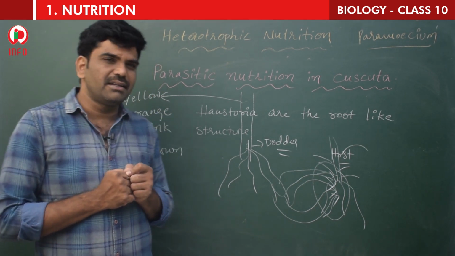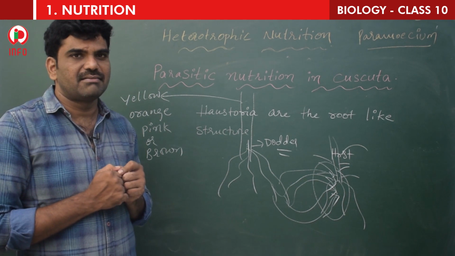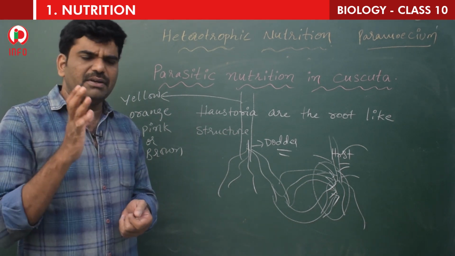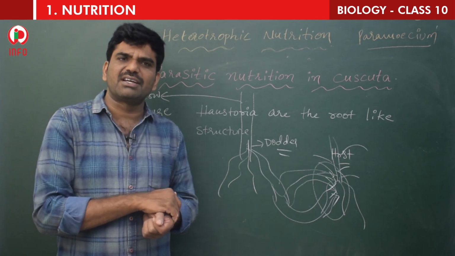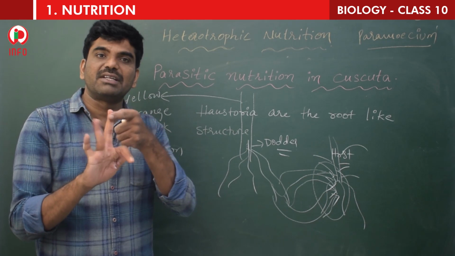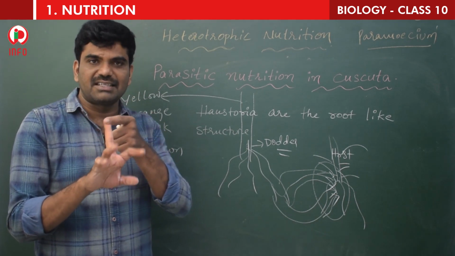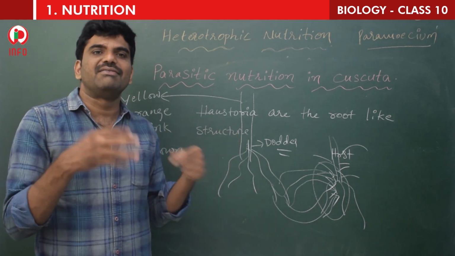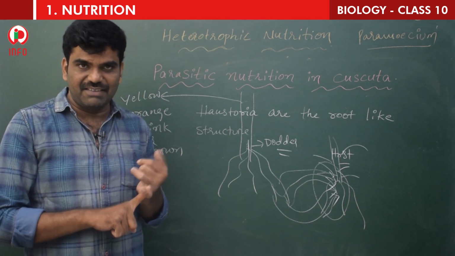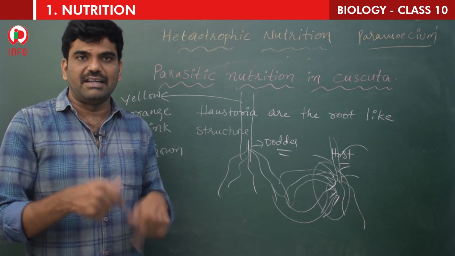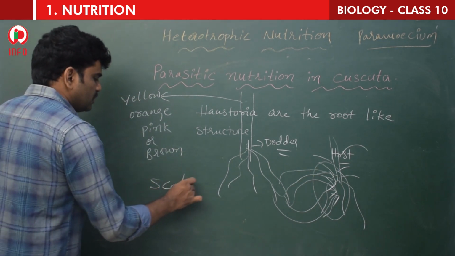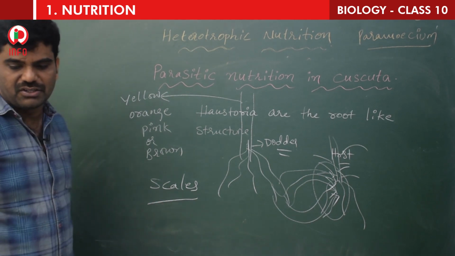Children, have you seen the opuntia and cactus? Opuntia and cactus are desert plants. Do you observe the leaves there? No, the leaves are not present. But if you touch that, it may prick you with the help of the thorns or the scales. Here also, the leaves are not there. So it is leafless, you have learned. The leaves are absent, modified to scales. The leaves are reduced to scales.